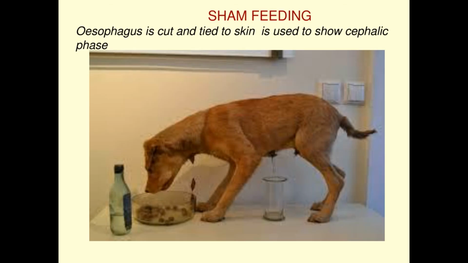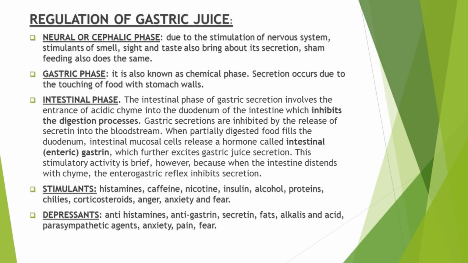Similarly, sham feeding also causes the secretion of gastric juice. So what is sham feeding? Sham feeding is any procedure that mimics normal food consumption but where food and drink are not actually digested or absorbed. Sham feeding is an experimental process which is used to study hunger, eating, or digestion in animals. If we do this experimental study, that is sham feeding, then it also causes the secretion of gastric juice.